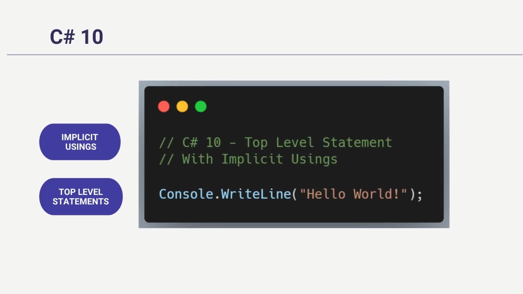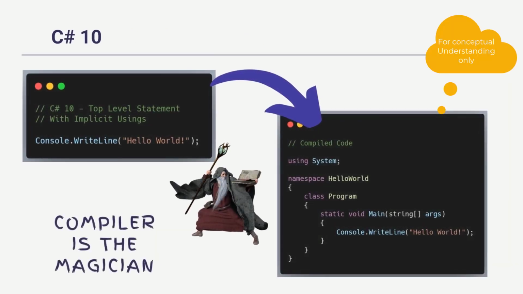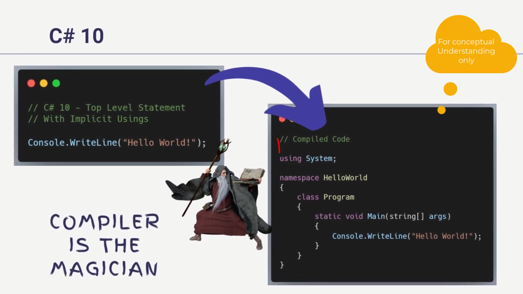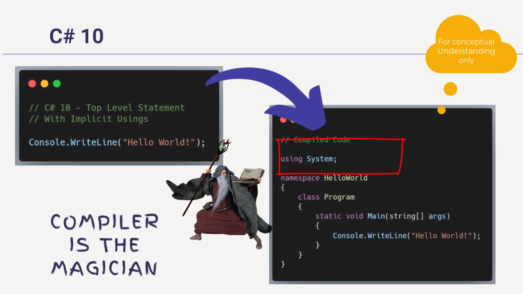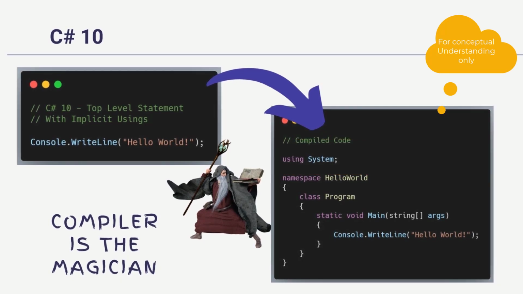How is this whole thing working now without a main method? The feature implicit usings is just helping you to save some keystrokes. Although using statements are not present in our C# file, they are available in the compiled code. The using statements are getting auto-generated during the compilation. Later in this course, we will see how they are auto-generated. Similarly, the compiler also generates an implicit main method to serve as the program entry point for the project with top level statements. When you run the program, the runtime finds this auto-generated implicit main method and invokes it, and that's how the whole thing works.